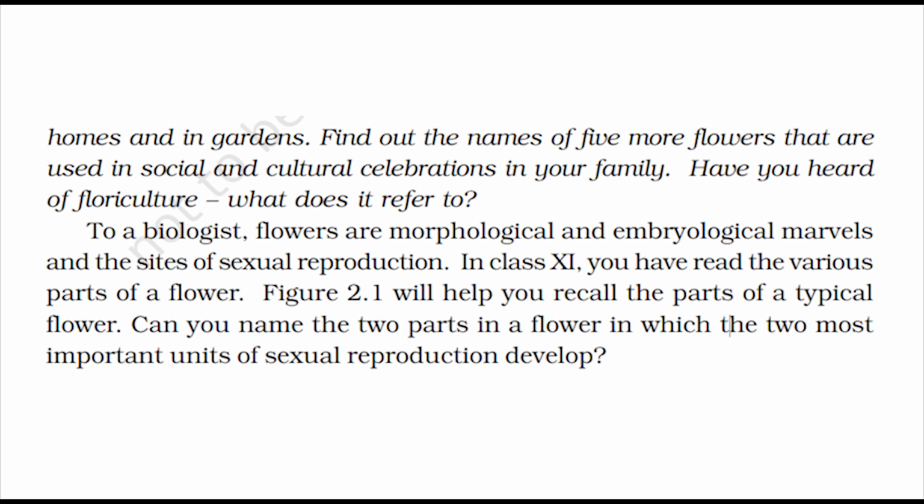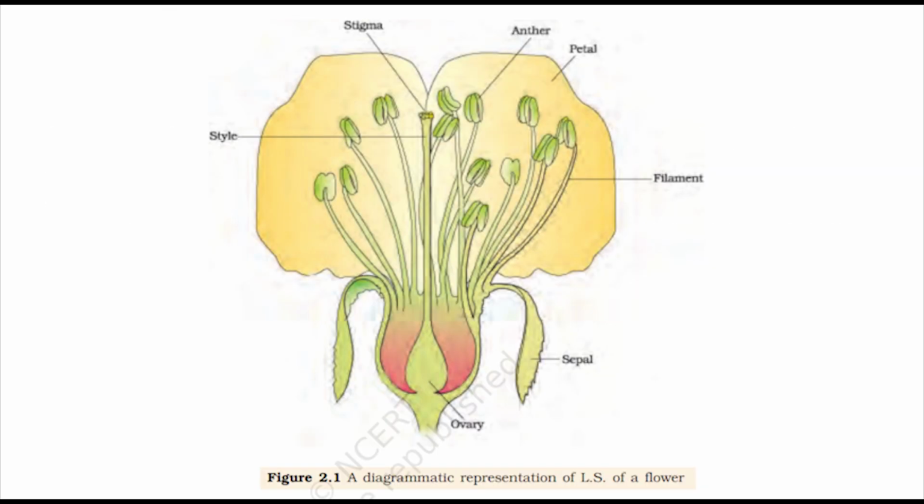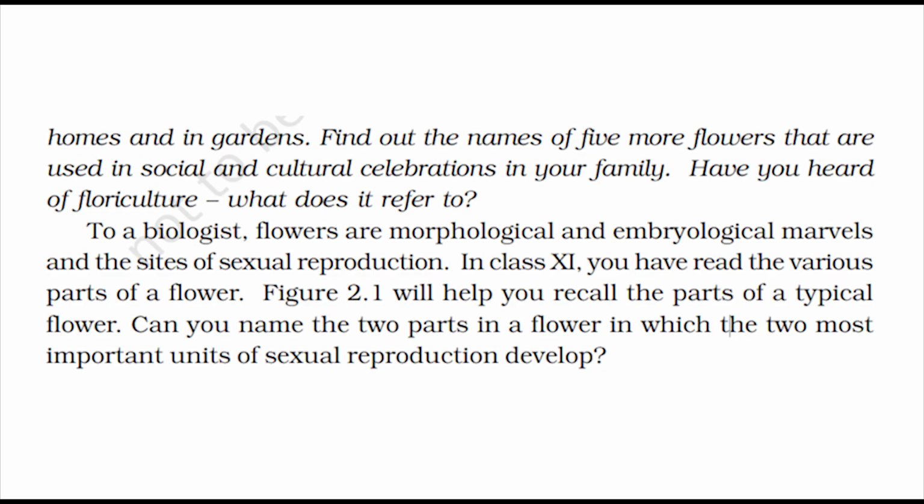To a biologist, flowers are morphological and embryological marvels, and the sites of sexual reproduction. In Class 11, you have read the various parts of a flower. Figure 2.1 will help you recall the parts of a typical flower. Can you name the 2 parts in a flower in which the 2 most important units of sexual reproduction develop?